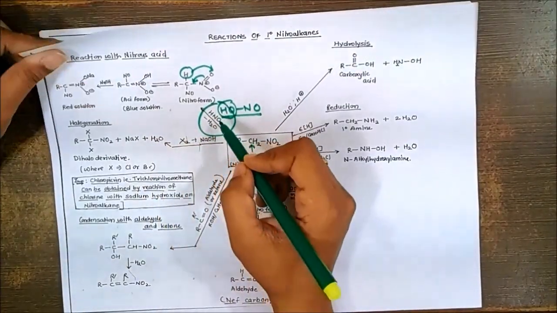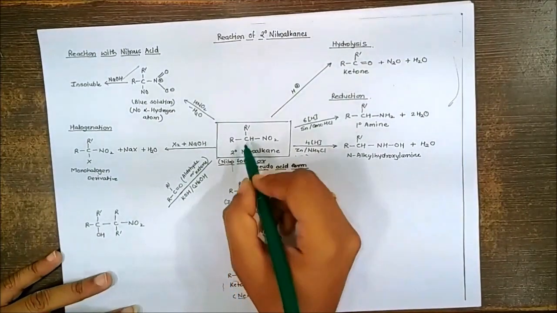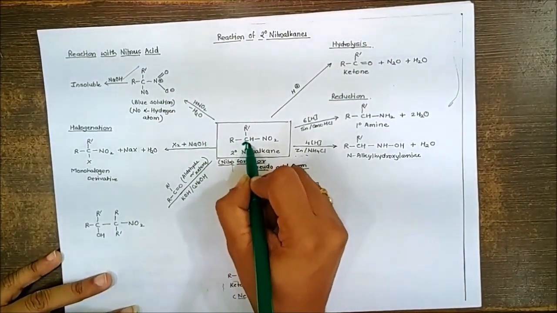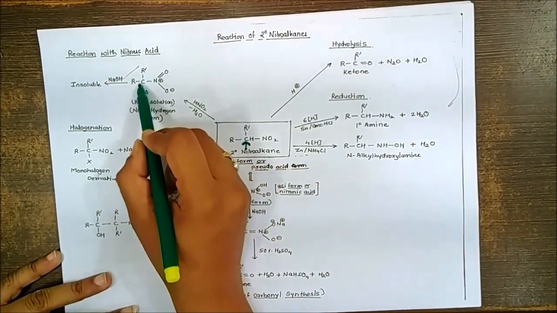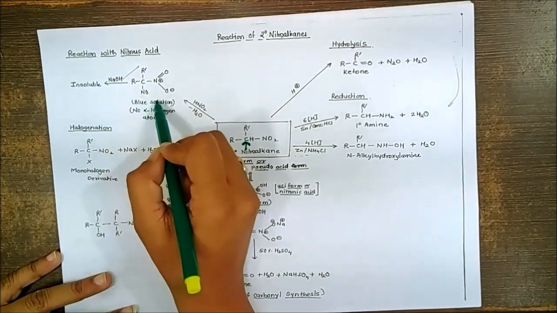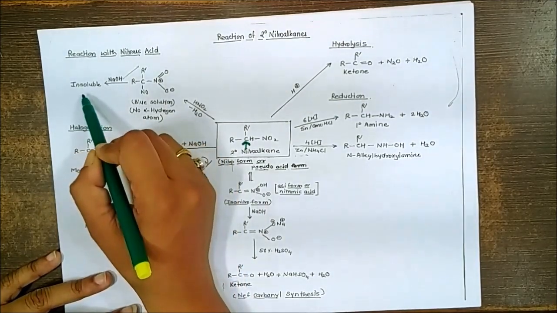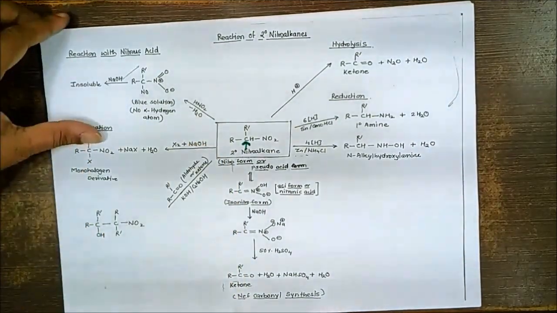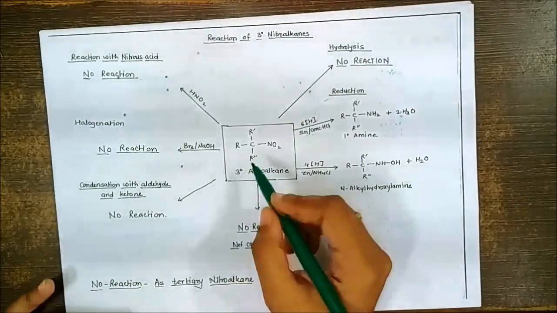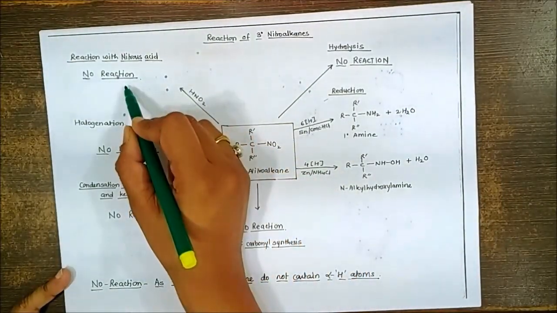Now the same reaction, if you talk about the secondary nitroalkane, you will get the substitution at this position, so you will get a NO. But now this carbon is not having any hydrogen, so the aci form of this is not possible. Since the aci form is not possible, you won't get a red color solution in NaOH. Similarly, for the tertiary, there is no hydrogen at this carbon, so there is no reaction with nitrous acid.